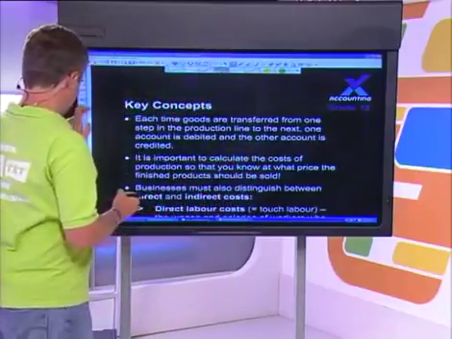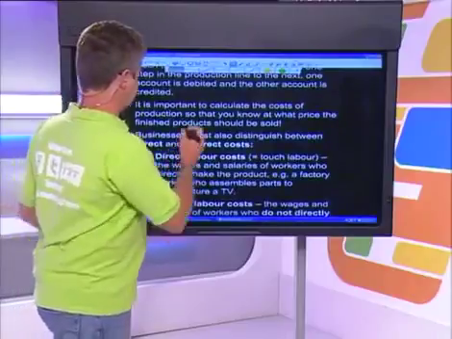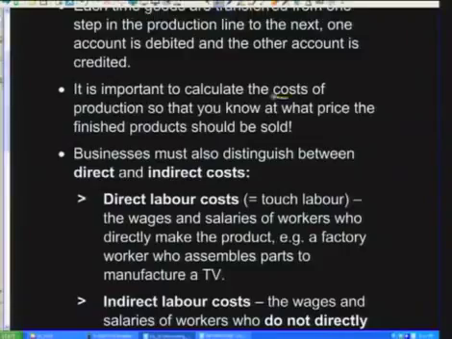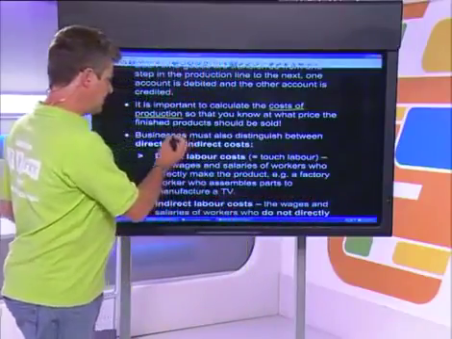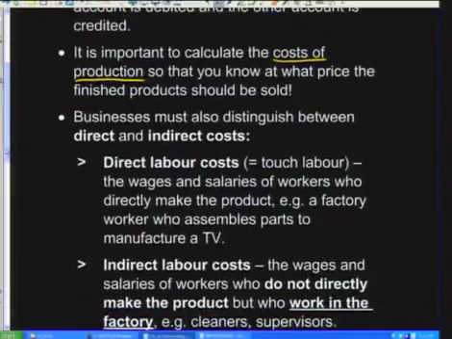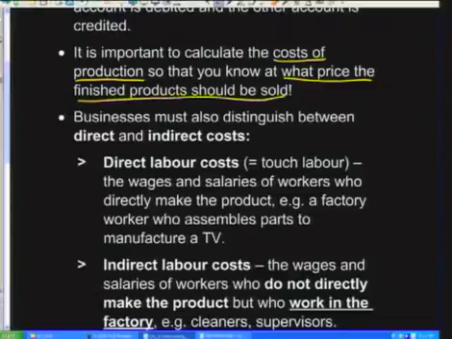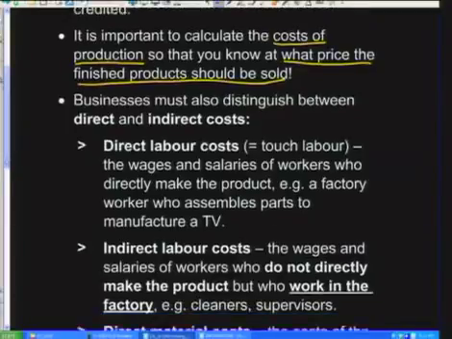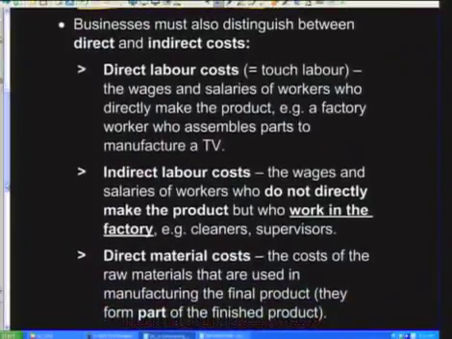Now, very importantly, if I am running a business, I will want to know what the costs of production are. If I don't know what my products cost me, I will have no idea at what price to sell them at if I want to make a profit. So a business must calculate the cost of production so that they can know at what price the finished goods should be sold. You can then add a markup to it and you can calculate what you need to calculate to work out your selling price. So let's have a look at the important concepts that you have to know for the three cost accounts.